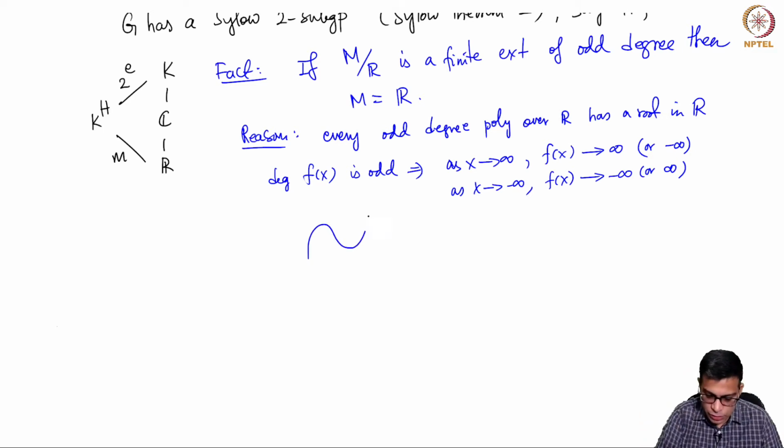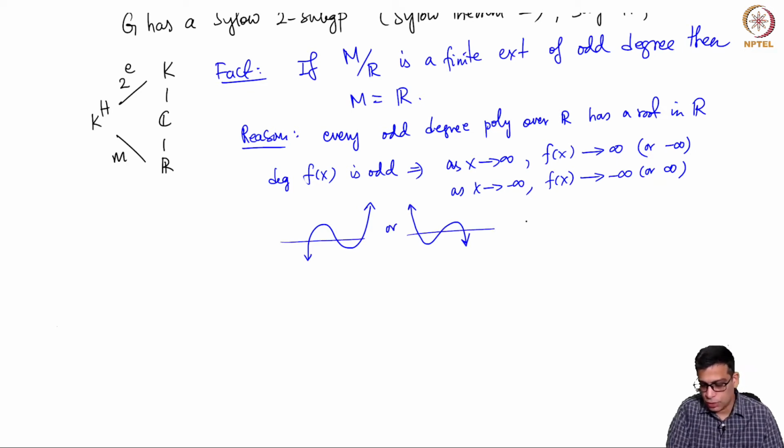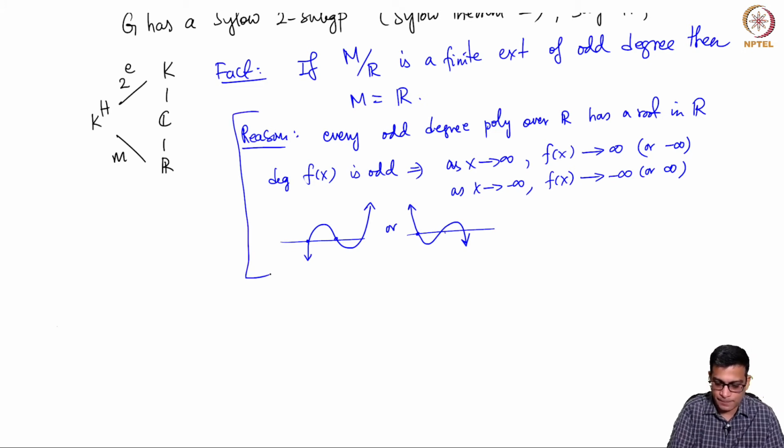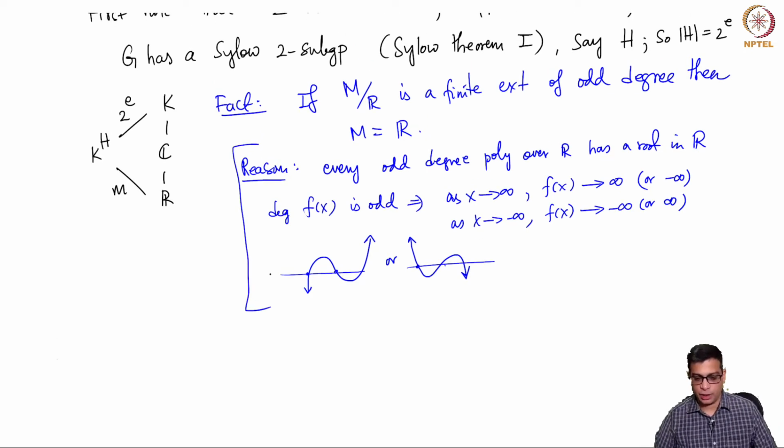So it either looks like this, or it looks like this. So it goes to infinity as x goes to one end and to minus infinity at the other. So then it certainly will cross the x-axis somewhere. This is a bit of a standard argument that you would have seen before.